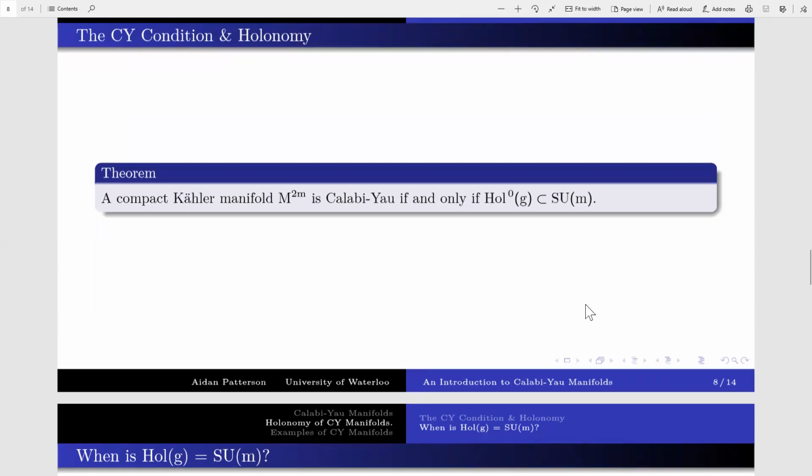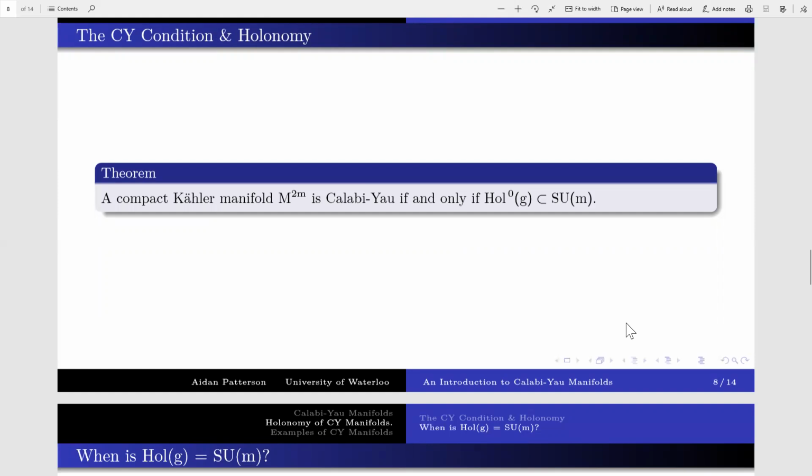If one goes looking through the vacuum configurations for superstrings, they throw around the idea that the first Chern class vanishing is the same thing as the holonomy group being SU(3). This is not true in general for Calabi-Yau manifolds, but the best we can say is this: a manifold is Calabi-Yau if and only if the reduced Riemann holonomy group is contained in SU(m).